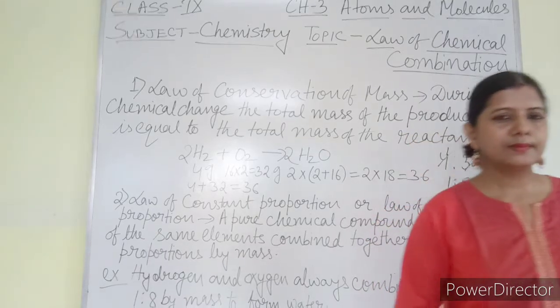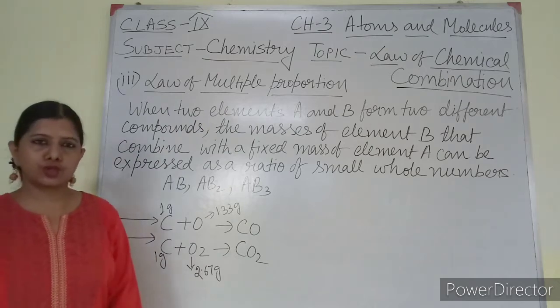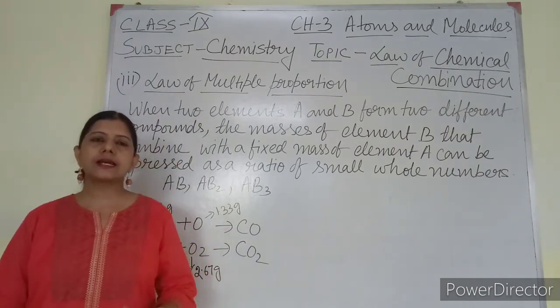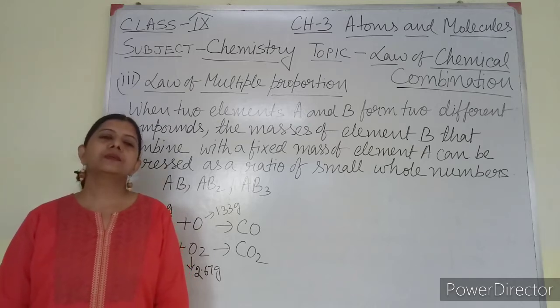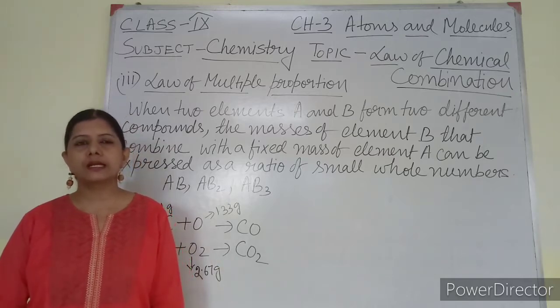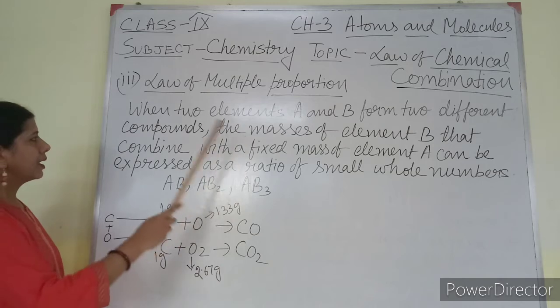I am going to explain the third law, that is the law of multiple proportion. This is a complicated law, but if you understand this from now, it will be easier for you to learn the subject properly and to do the chemical reactions properly. So what does this law state?